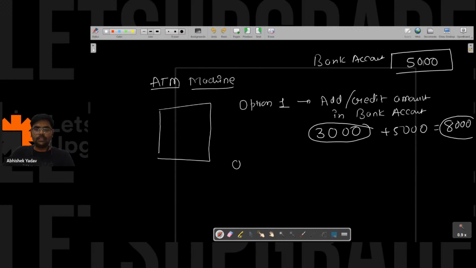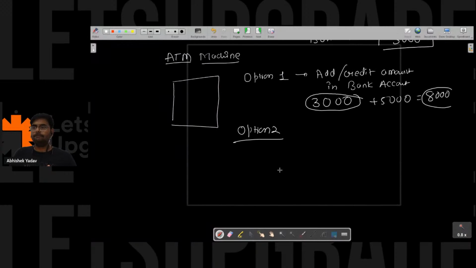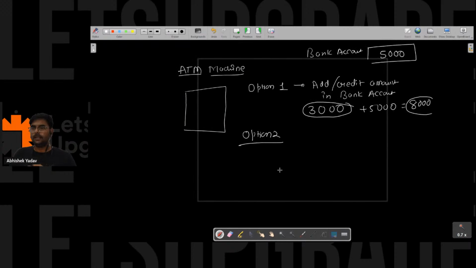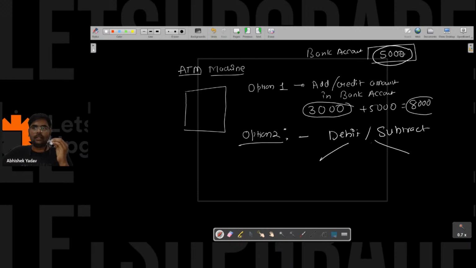The second situation is option 2. In option 2 you will debit or subtract an amount from the current balance. From the current bank account you can debit or subtract. Let's assume here also you have two cases.